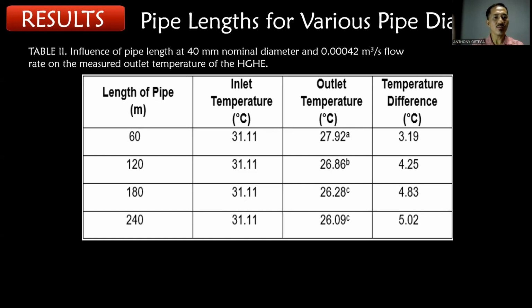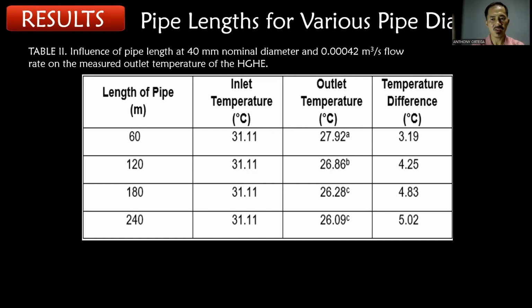For table 2, the influence of pipe length at 40 millimeter nominal diameter, same or similar trends were observed in this table. This demonstrates that as the pipe length increases, the temperature difference between the inlet and outlet water widens.